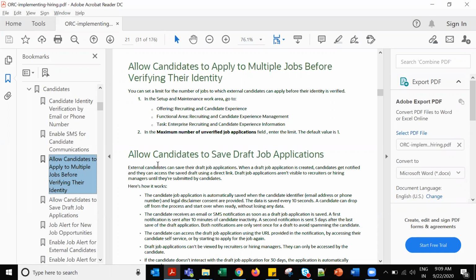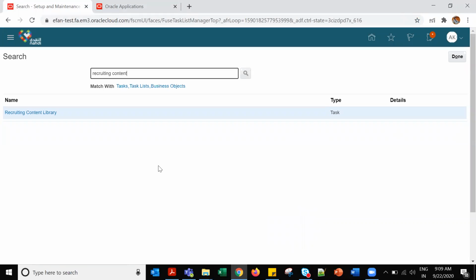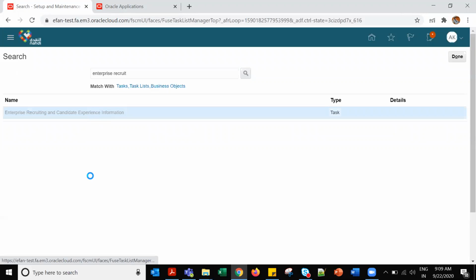Allow candidate to save draft job application, allow multiple jobs, enterprise recruiting and candidate experience information. So this is also important. They may ask you.